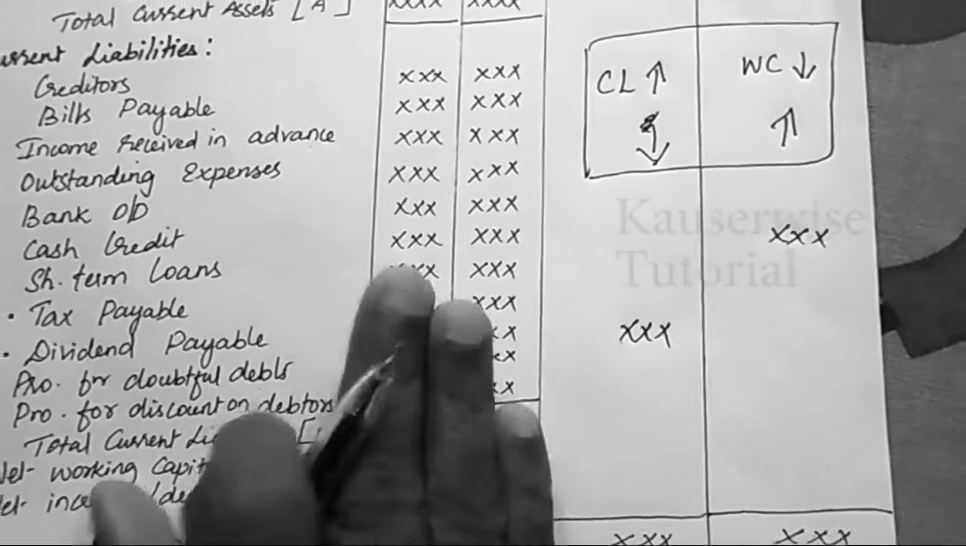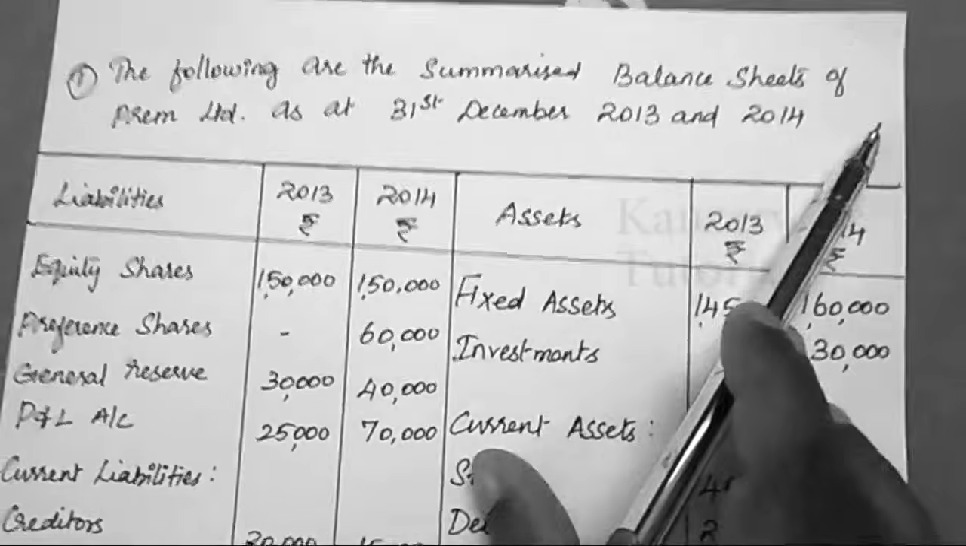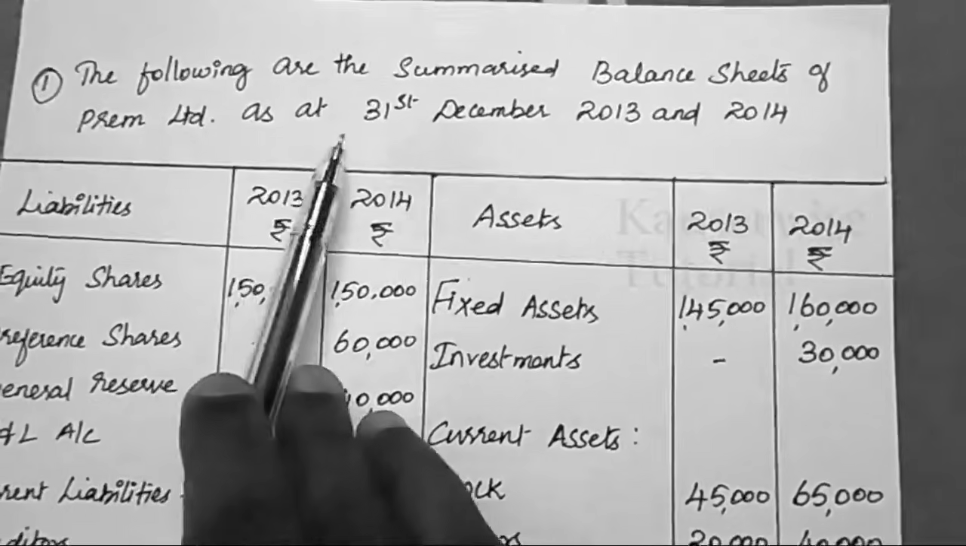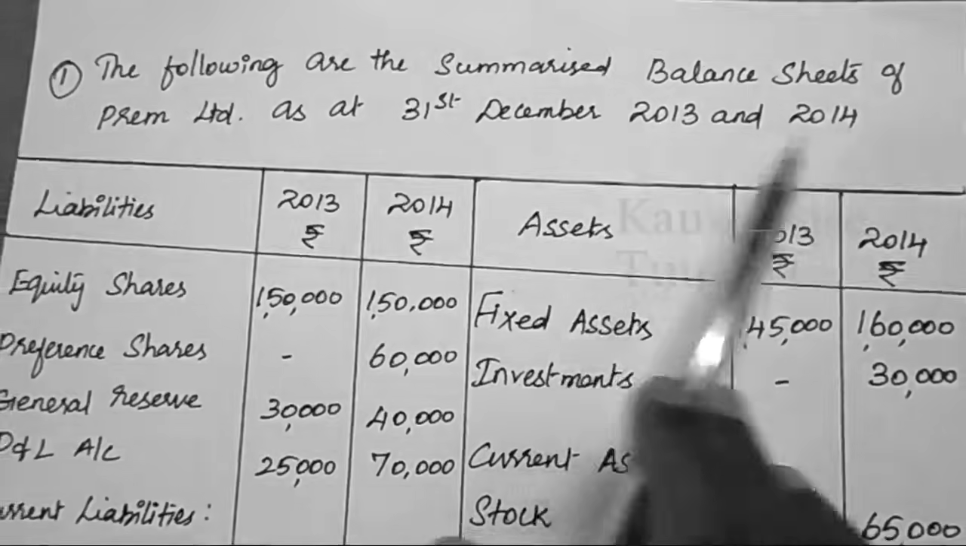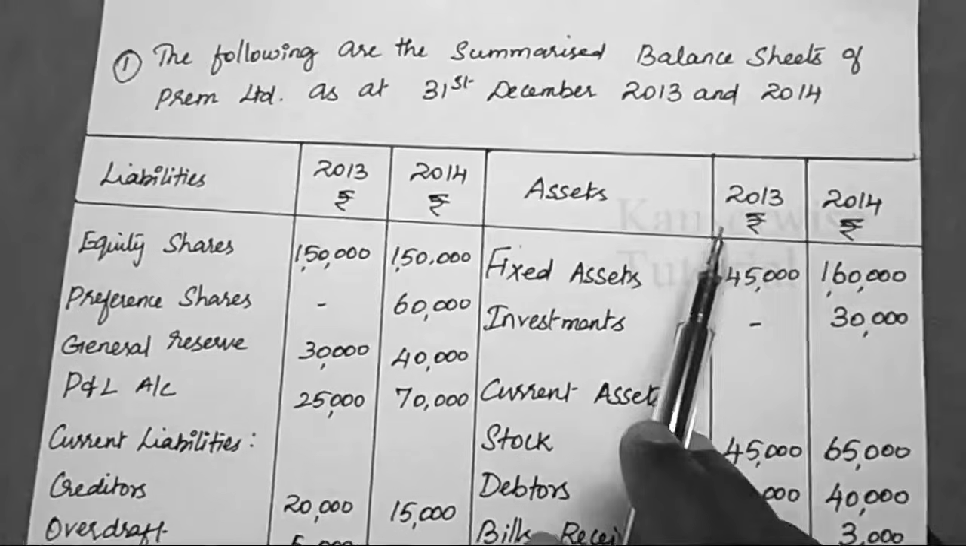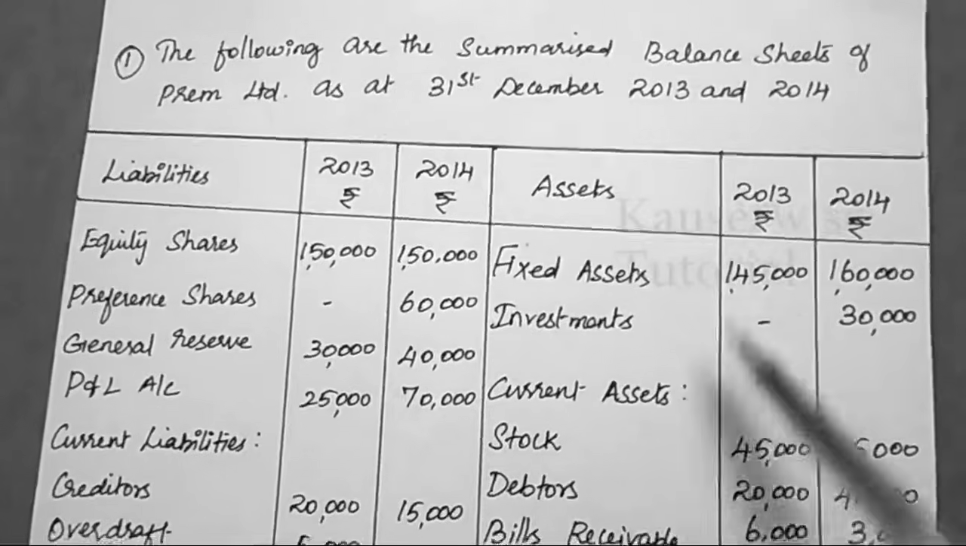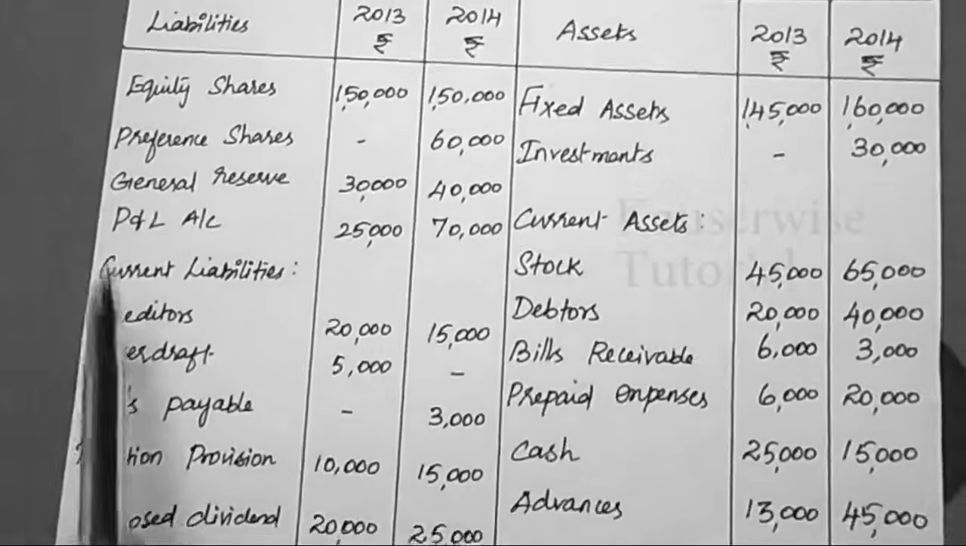Let me explain this format with the help of one problem. The following are the summarized balance sheets of Prem Limited as at 31st December 2013 and 2014. So two balance sheets are given for two different years, 2013 and 2014, with asset side and liability side. So look at the various assets and the various liabilities.